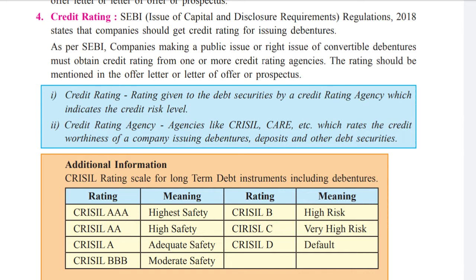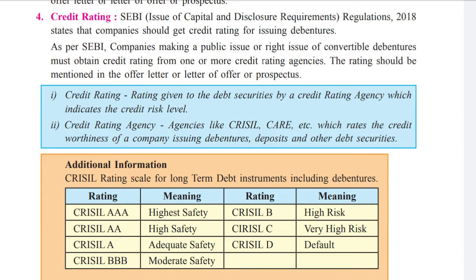In the same way, they'll be getting grades from some agencies. Agencies will be appointed by SEBI. If they have fulfilled the guidelines, they'll be getting a rank, like A.